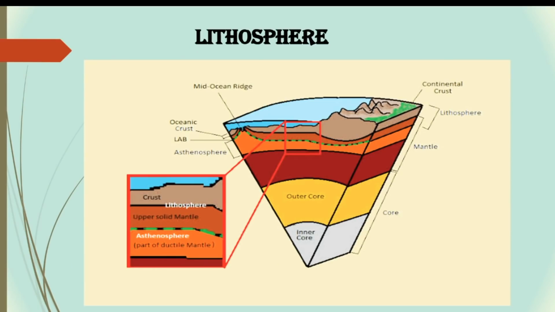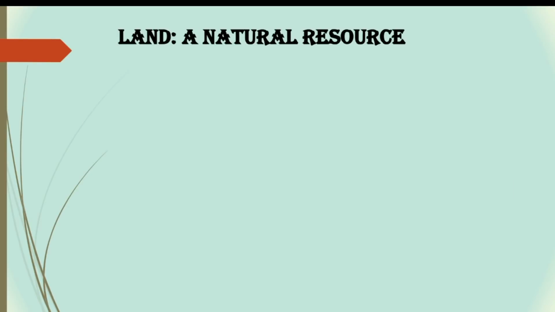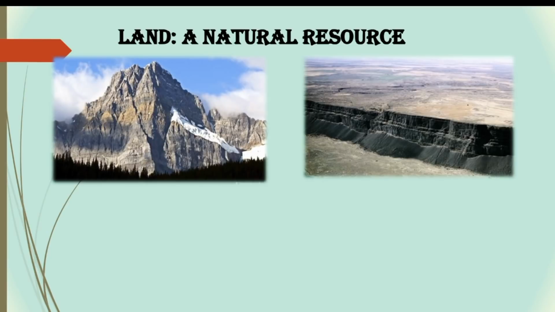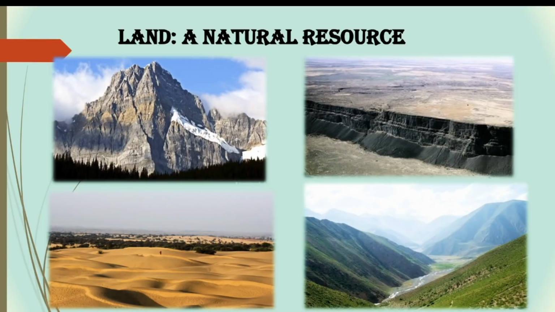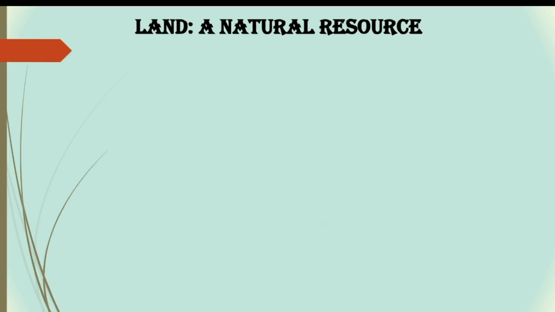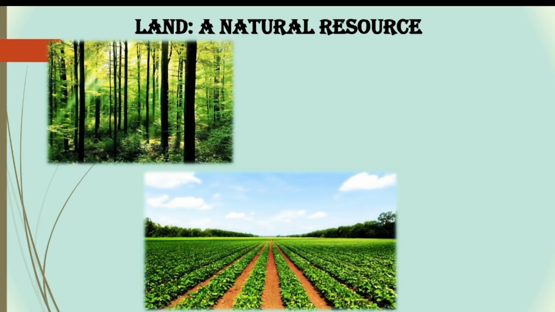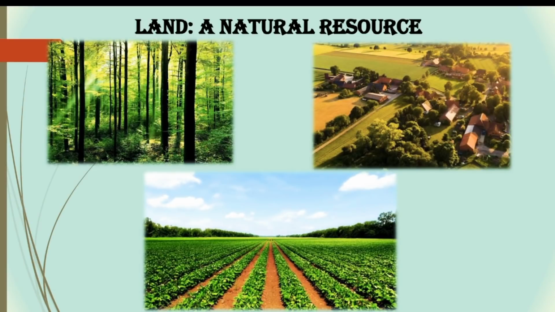First sphere is lithosphere. The crust and the upper layer of mantle together make up a zone of rigid brittle rock which is called lithosphere. It is made up of rocks and minerals. It is covered with soil. Now, how is land a natural resource? It is an irregular surface with various landforms like mountains, plateaus, deserts, valleys, etc. Lithosphere plays an important role in life as it gives forest, land for agriculture, and land for settlement. It is also a treasure of various minerals.